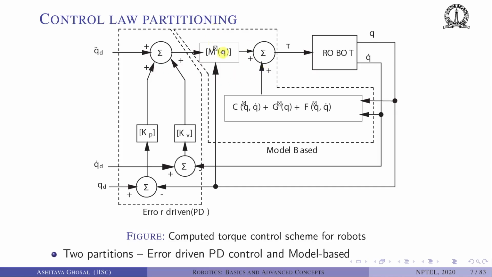As you can see, this is alpha and this is beta. So we need to measure Q dot and then use it to compute this mass matrix and C plus G plus F, but it takes some time. So the torque which you are getting is based on a previous measurement, maybe a little bit behind. Hence it will never be exactly cancelling.